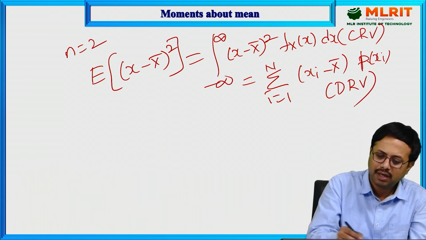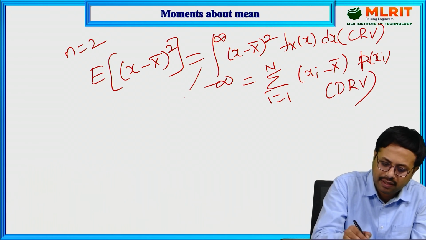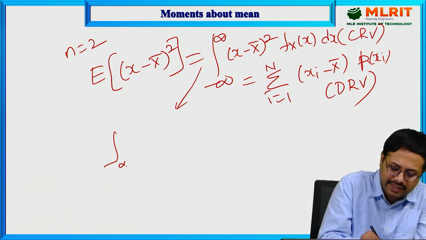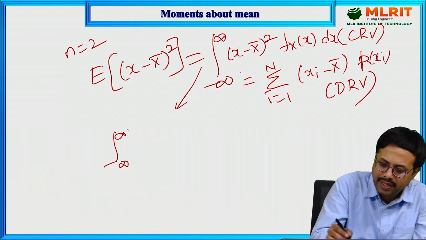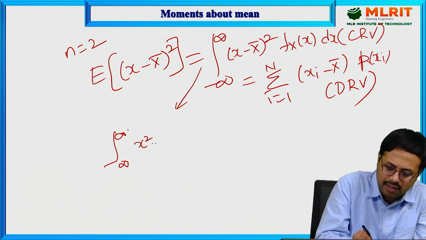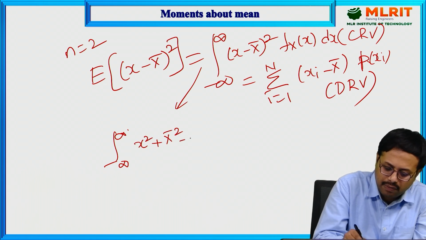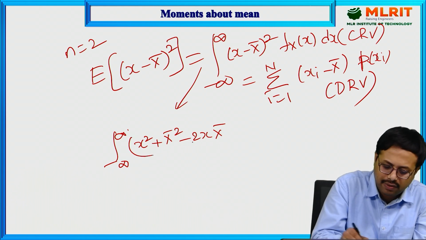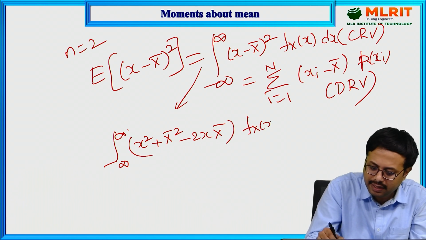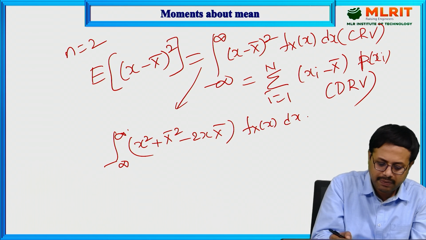Now next, you expand this one. What you are going to get? The integration from minus infinity to infinity. Check it. Okay, (a minus b) whole square you can take: x square plus x bar whole square minus 2 into x bar. Now the remaining fx of x dx. You simplify it further.